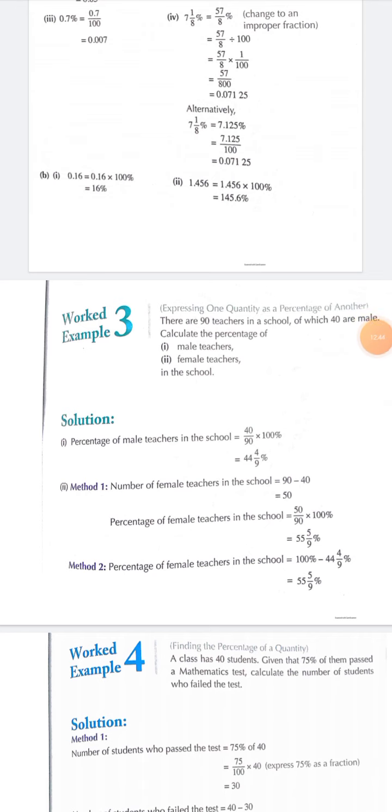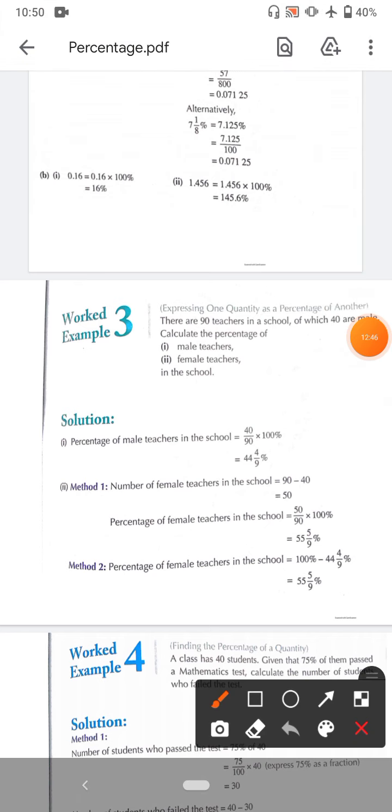Next example is a practical example, as seen in the NTS and ETEA exams, MCQ exams, equally important for O levels, as I am following their books. First, worked example 3: there are 90 teachers in a school, of which 40 are male. Calculate the percentage of male teachers. Now simply I have to find the percentage of male teachers. The concept for finding percentage is the same. Whenever you find the percentage out of something, divide it. We have 40 male, total 90 teachers, so divide 40 by 90.